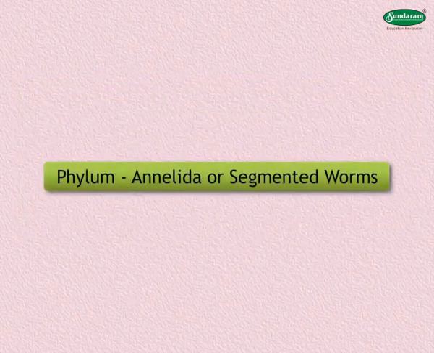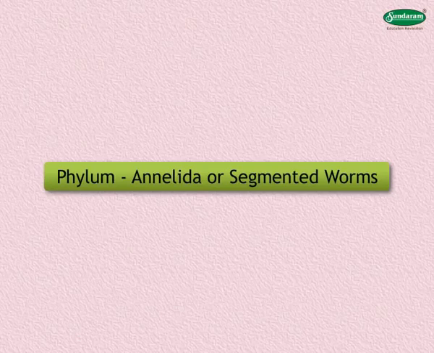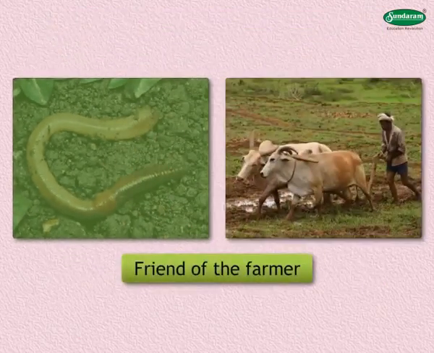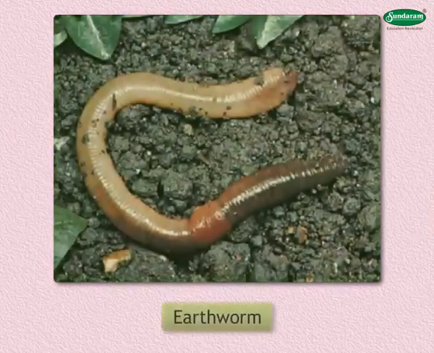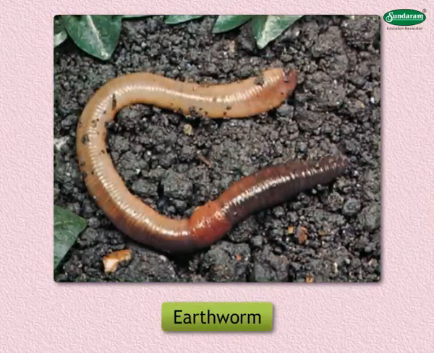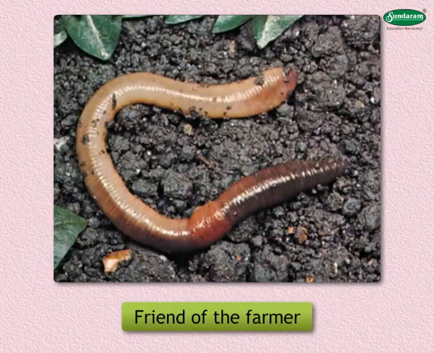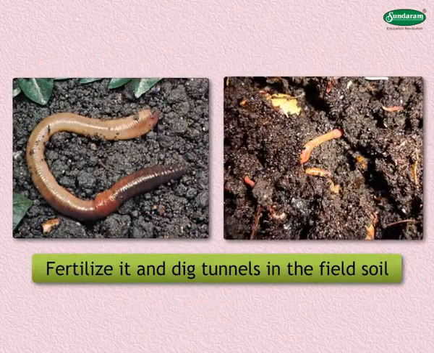Phylum Annelida or segmented worms. Activity. Students, which animal is called the friend of the farmer? What is the difference between this worm and the worms that you have studied earlier? The answer is earthworm. This worm is called the friend of the farmer because they fertilize and dig tunnels in